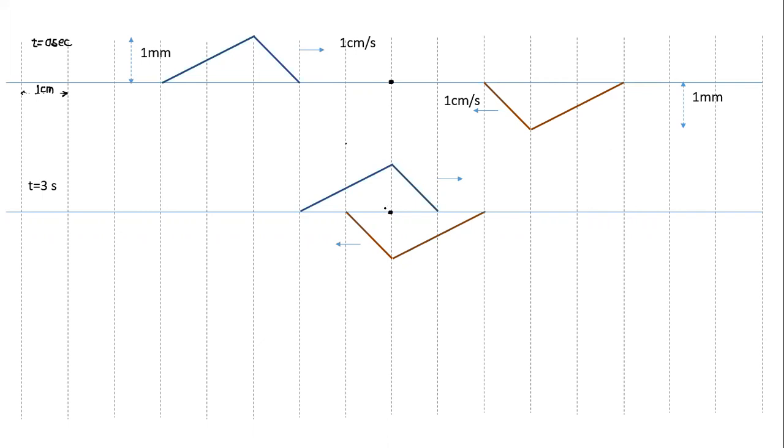First wave is 0. And what about this wave? Here, see, this point is 0 anyway. If I look at this point, this particular point is affected by only one wave, the blue wave. So this will be this point here. This will be this point here. This will be this point here.